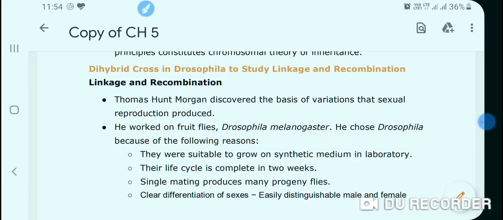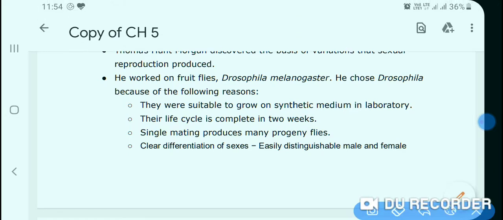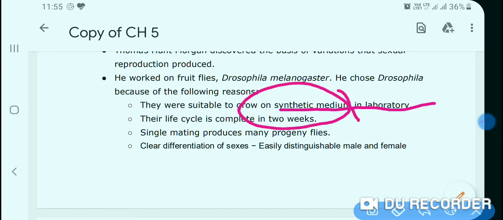Why did Morgan work on Drosophila melanogaster, that is fruit fly? This is also asked in the CBSE board exam. First, they were suitable to grow on synthetic medium in the laboratory. It is very easy to grow fruit fly on synthetic medium. Second, their life cycle is complete in 2 weeks. Their life span is 2 weeks, so Morgan can get many generations in very little time.